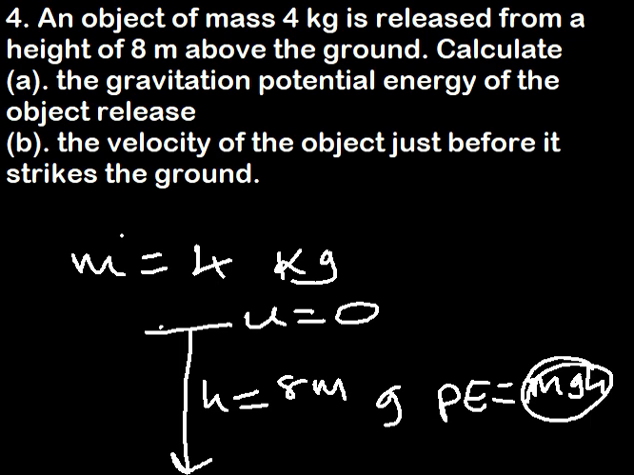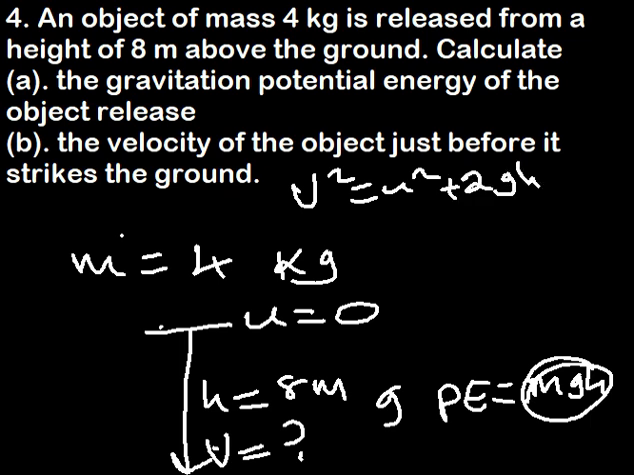And question B says find the velocity of the object just before it strikes the ground. So we'd like to have the final velocity at this point. Which formula should we use? That is v squared is equal to u squared plus 2gh. It is a case of free fall motion, where acceleration due to gravity will be positive. So that's how this question can also be tackled.